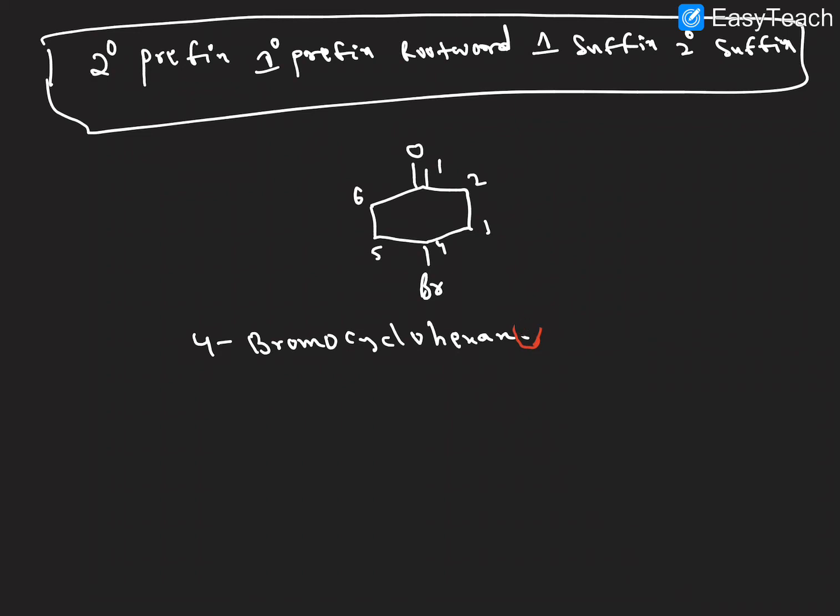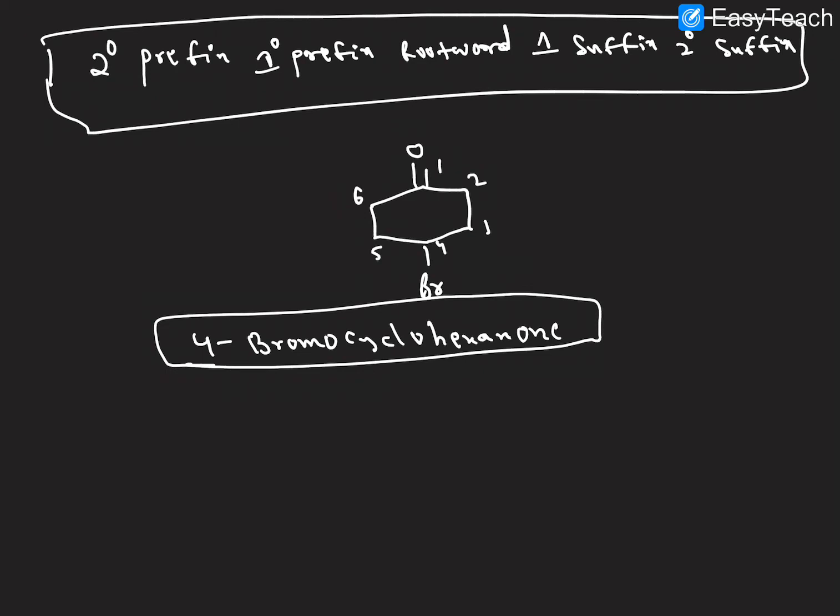So that is called the secondary suffix. And what is there? Ketone is there. Ketone, what is the suffix here? And that is one. So finally you will get the IUPAC nomenclature. We want to follow this one. Still we have to learn some rules. So let us discuss now